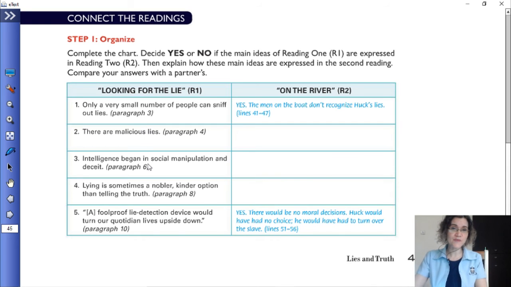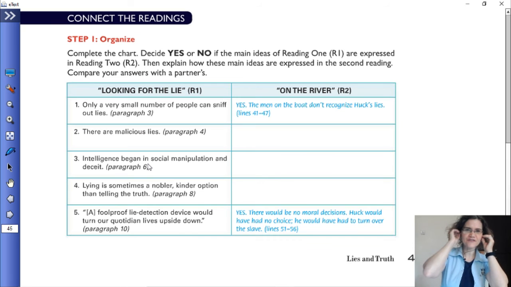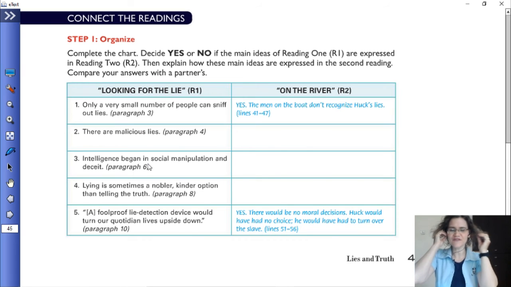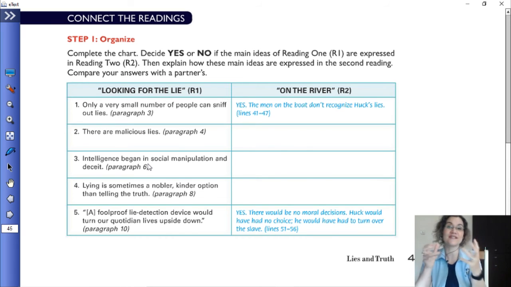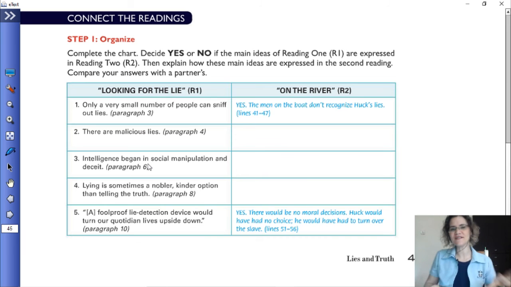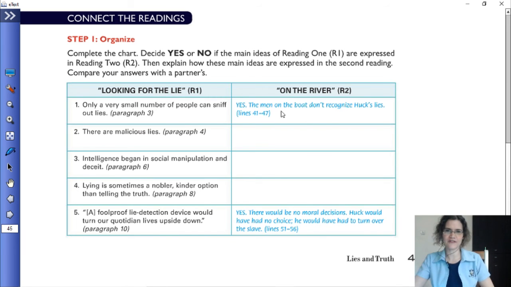Only a very small number of people can sniff out lies. That is in paragraph 3. Now, is that mentioned also in Reading 2, yes or no? Yes, it is. The men on the boat don't recognize Huck's lies. So basically, looking for the lie is more informative in Reading 1, but in Reading 2, it's a story, right? So is there something that is connected in this case? Yes, and give the idea of it.